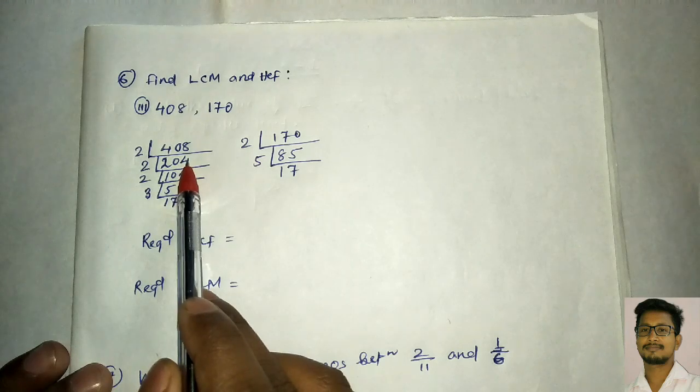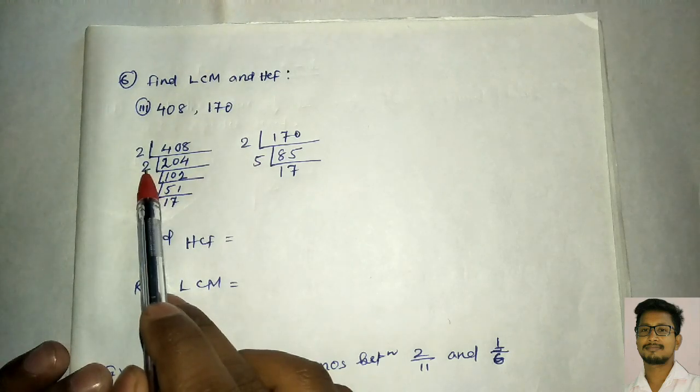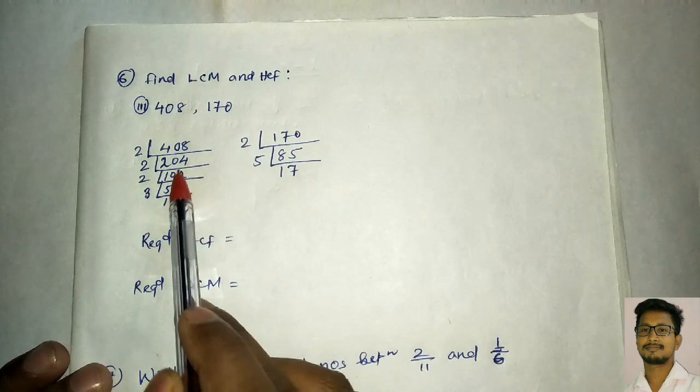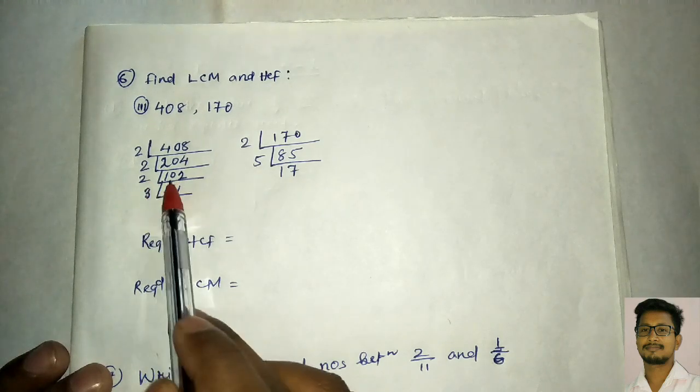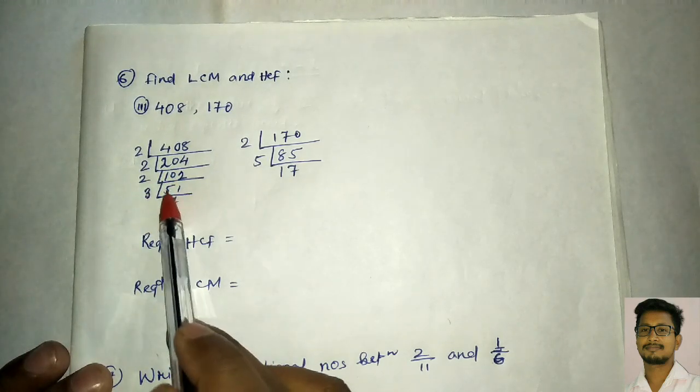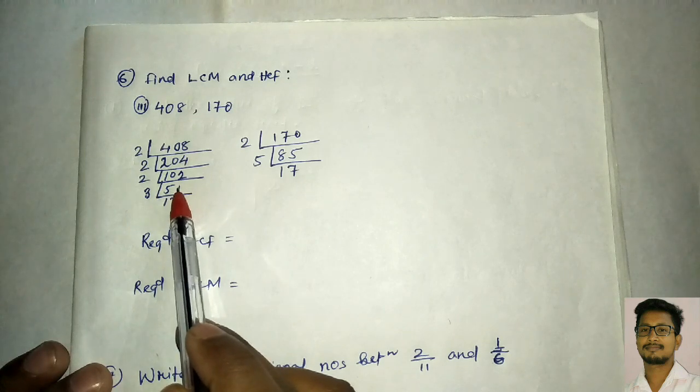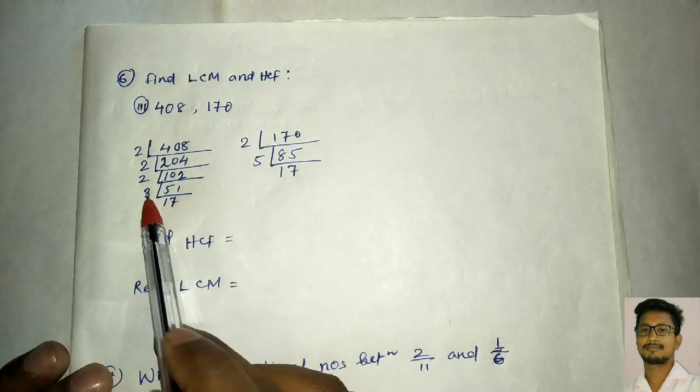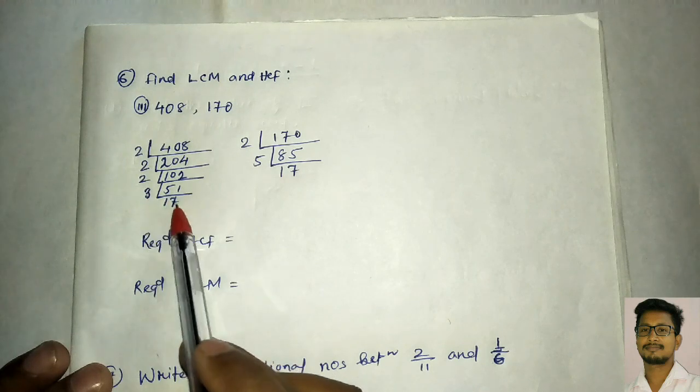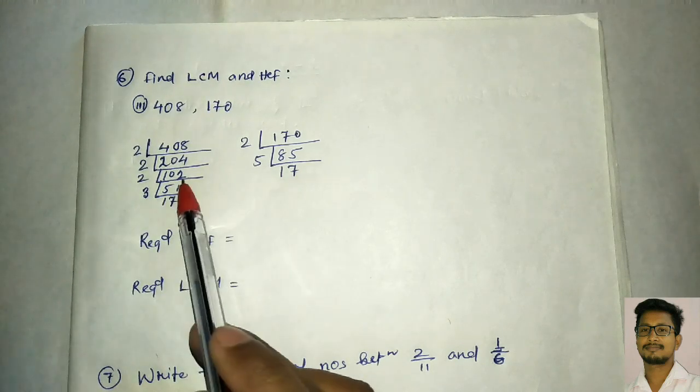Again the last digit is even, so we divide by 2: 2 10s are 20 and 2 2s are 4. Again even, so 2 5s are 10 and 2 1s are 2. Now the sum of these digits gives us 6, which means it is divisible by 3. So 3 17s are 51. Clear? So these are the factors you got here.